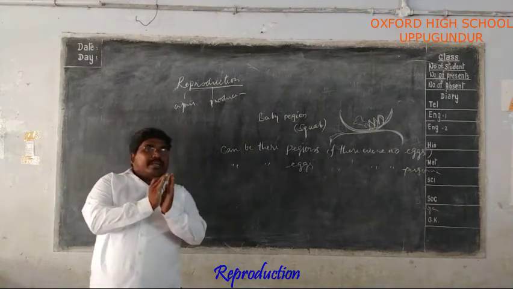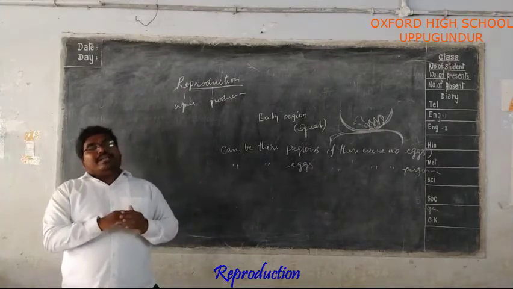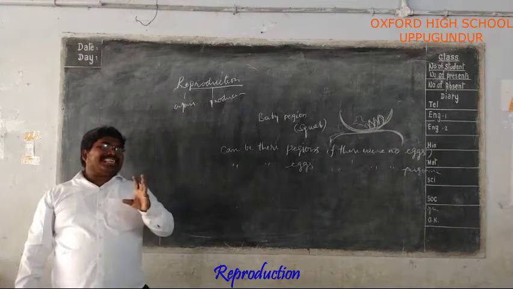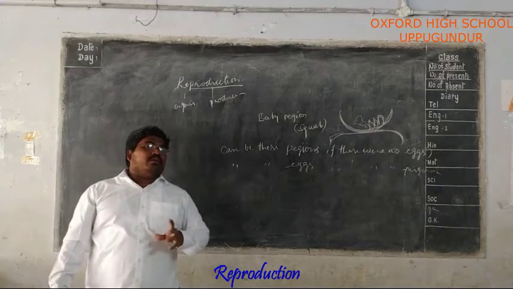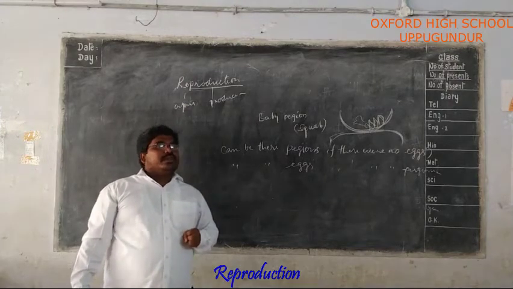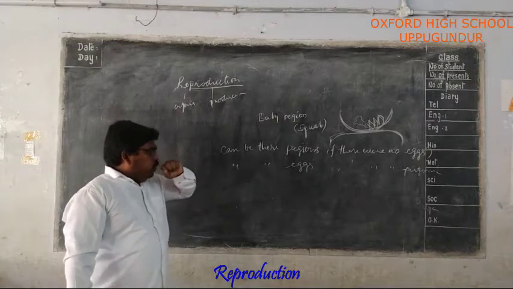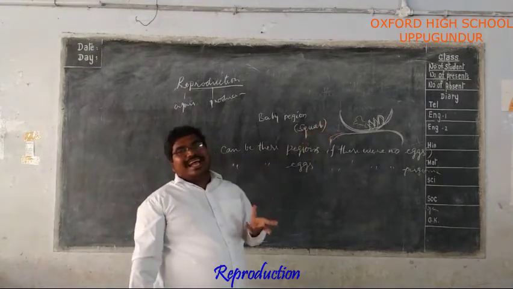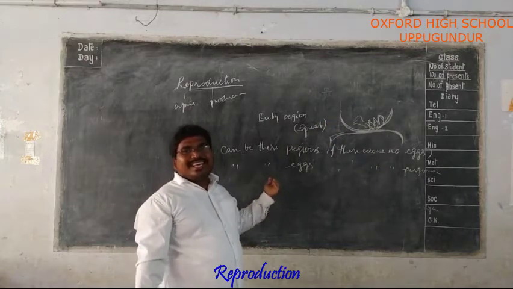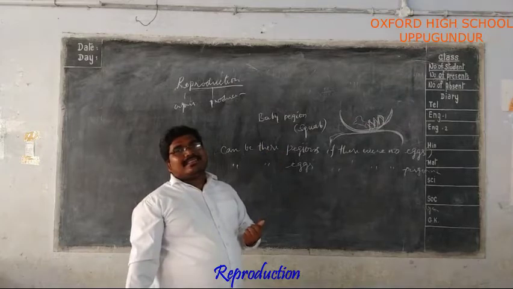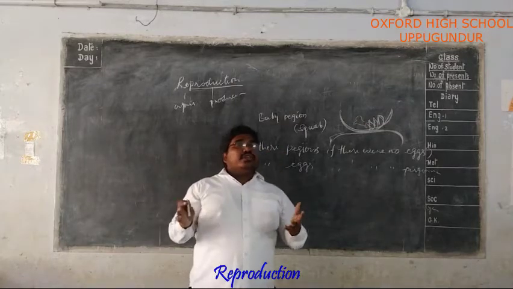So there are a number of animals present around us. Some of them are small animals, some of them are huge, big animals. If you observe among them, any characteristics can help us find out which type of reproduction they have, or how they reproduce. Here, we know very well all the birds lay eggs. The birds lay eggs and baby birds come out from the eggs. Is it true?